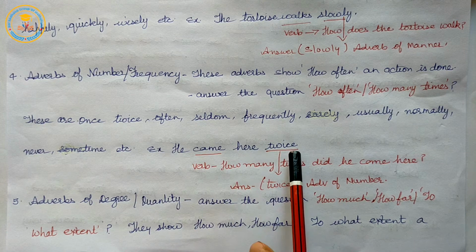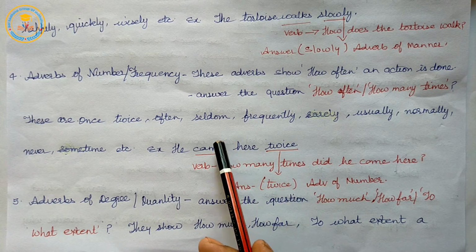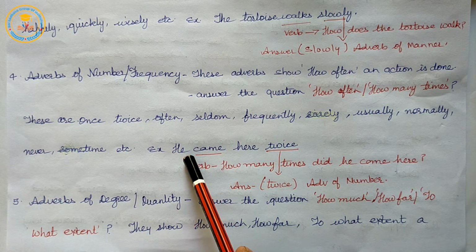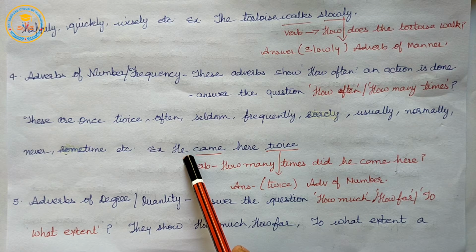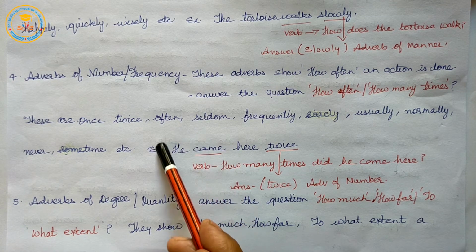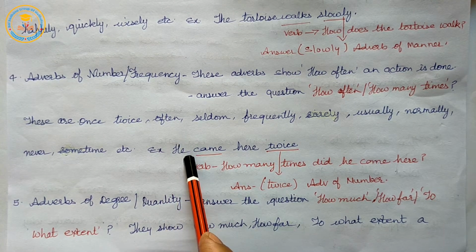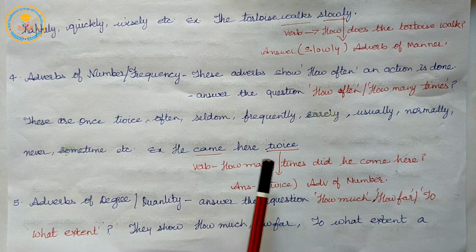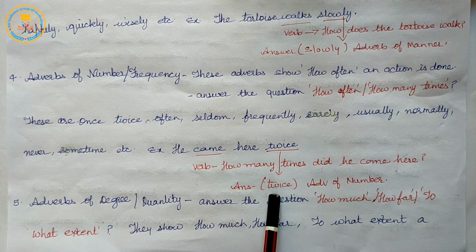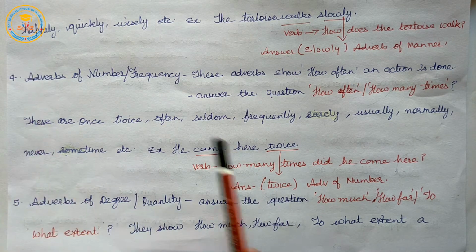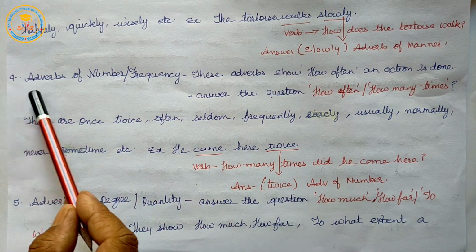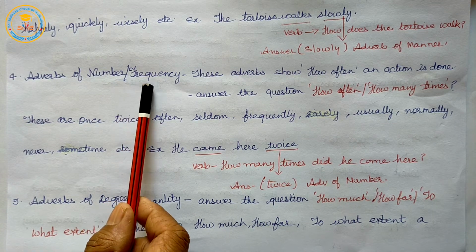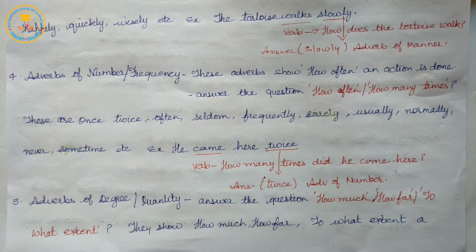Here came is the verb, and the question is how many times did he come here? The answer is twice.